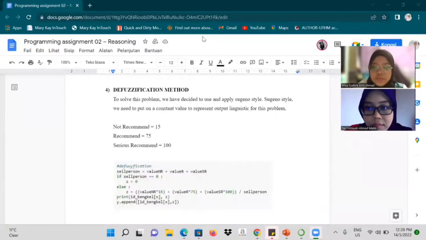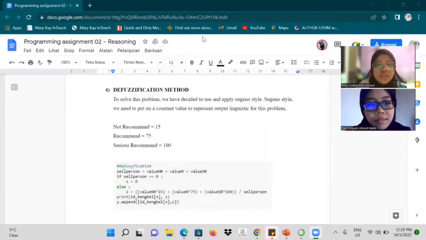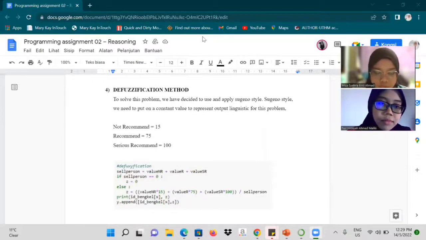Thank you, Hidayah. My name is Miza Syahira, and I will explain about the defuzzification method that Hidayah has mentioned. To solve the problem, we have decided to apply the Sugeno style. In Sugeno style, we need to put a constant value to represent the output, like Hidayah mentioned above. So not recommend is equal to 15, recommend is equal to 75, and serious recommend is equal to 100.